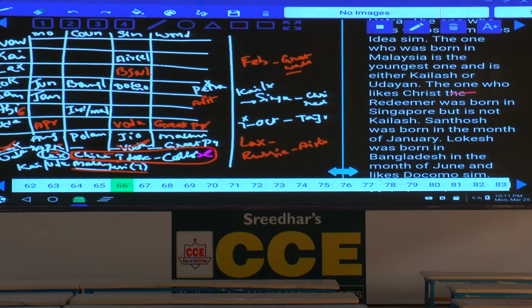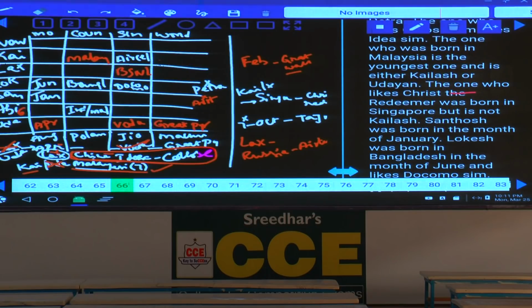Okay, the youngest. As this person is the youngest here, either Kailas or Udayan must be the youngest. Youngest means at least after August, isn't it? Jan is there and June is also there, April is there, hence Udayan cannot be in the month of April because this person is in the last month of that year. Last month means among these 7 people, either it could be October or November or December or September, but among these 7 persons that person is the least. Hence, this Udayan was already born in the month of April. Hence, Udayan cannot be April, isn't it? Hence, cannot be the youngest. Then who is the youngest here? Kailas is the youngest. As Kailas is the youngest, this person was born in Malaysia.